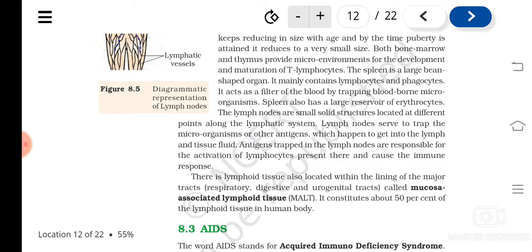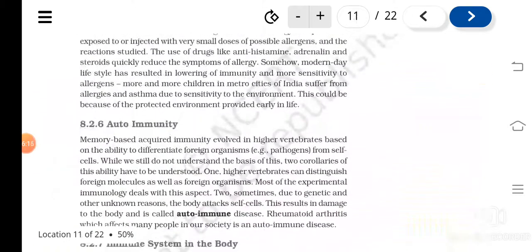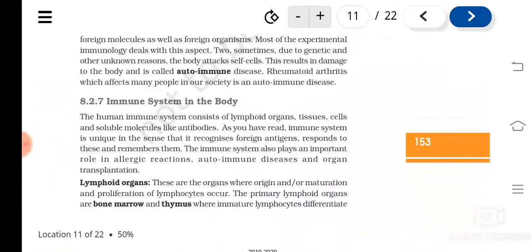So about this it's clear to you all, I hope. What we have studied today is about autoimmunity and the immune system in the body.